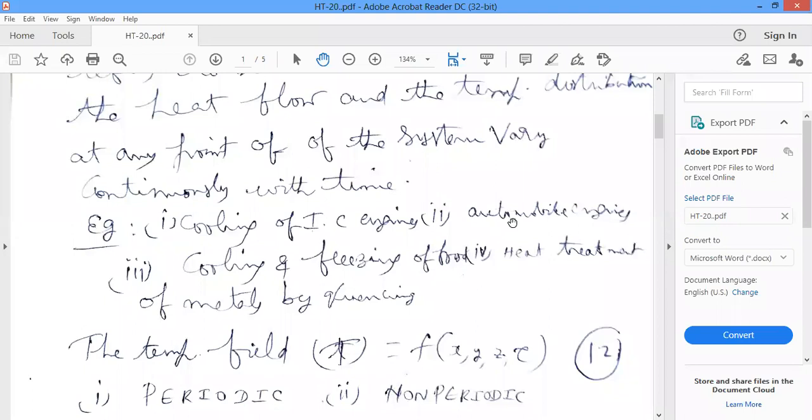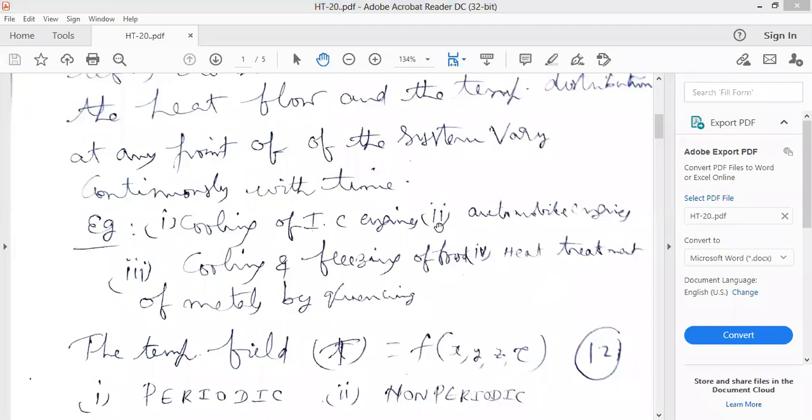We provide a cooling system or cooling water, the temperature may decrease. And when we run the engine, the temperature may increase with respect to time. The change of temperature with respect to time. If the temperature varies with respect to time, then it is unsteady state heat transfer analysis, or if it is conduction, that is unsteady state heat conduction or transient heat conduction.